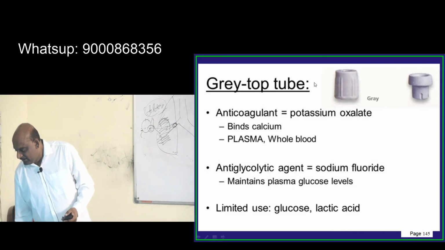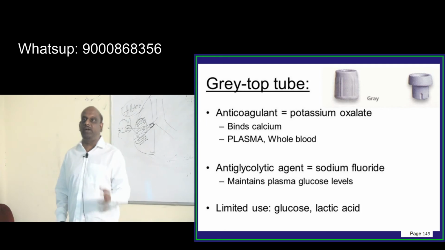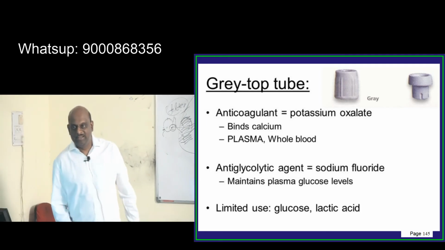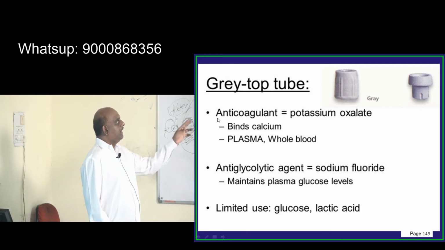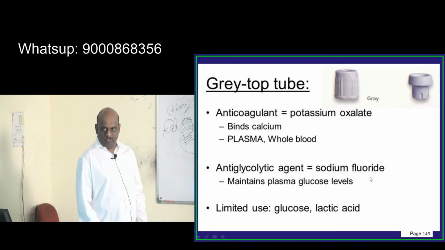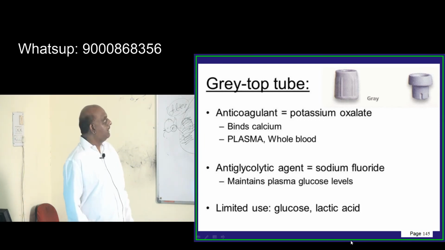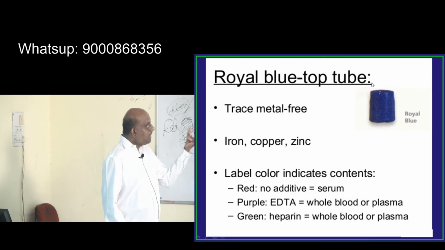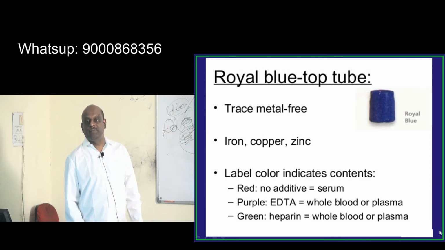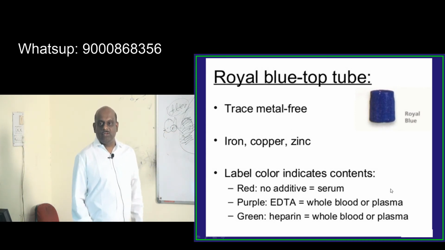Now I will take you through a rundown of the color coding of all these tubes in the lab. The gray top tube is for an anticoagulant and antiglycolytic like sodium fluoride, which you add into the blood sample when you are collecting blood to maintain the glucose levels. Then the royal blue top tube, where do you use it? When taking blood for iron, copper, zinc assessment.